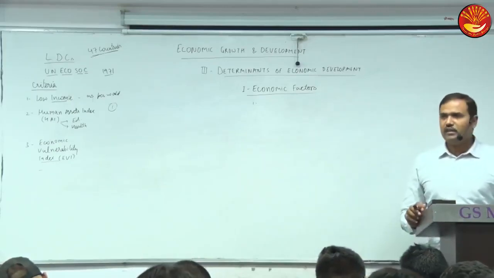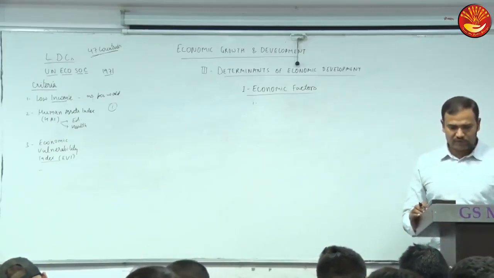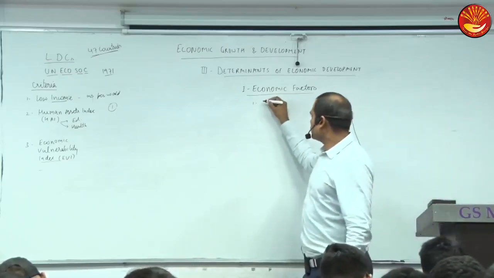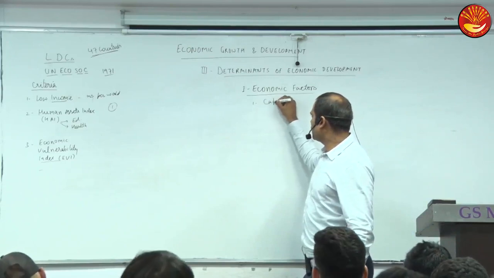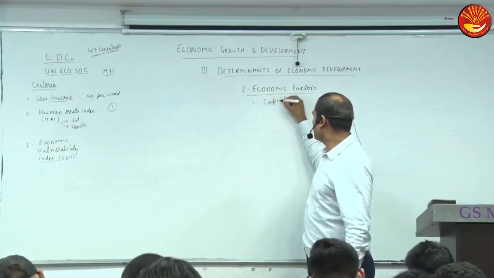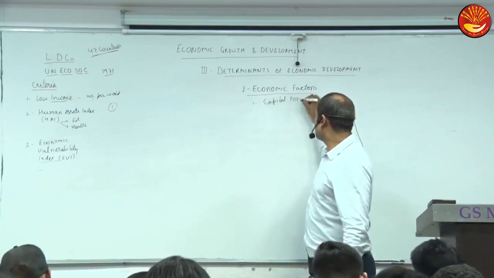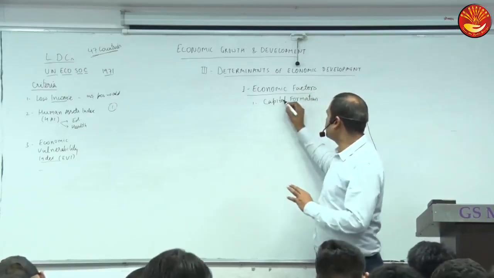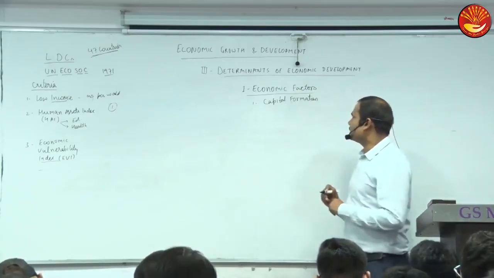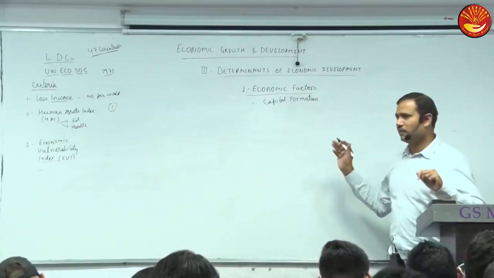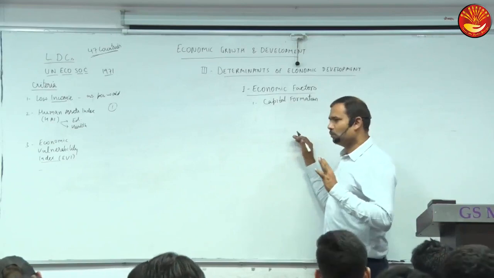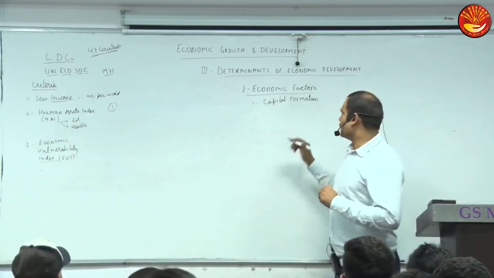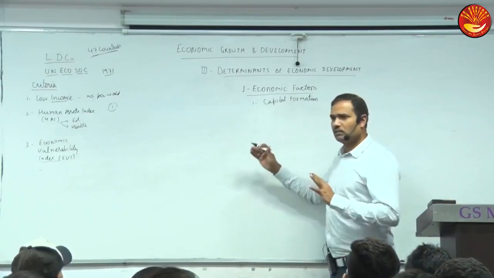Economic development of a country depends on economic factors. Among economic factors, the most important one is capital formation. I'll give you a general idea; it's a very simple topic. Capital formation means machinery and factories. When we establish a new factory, we are increasing the stock of capital, and more factories means more production and more employment.